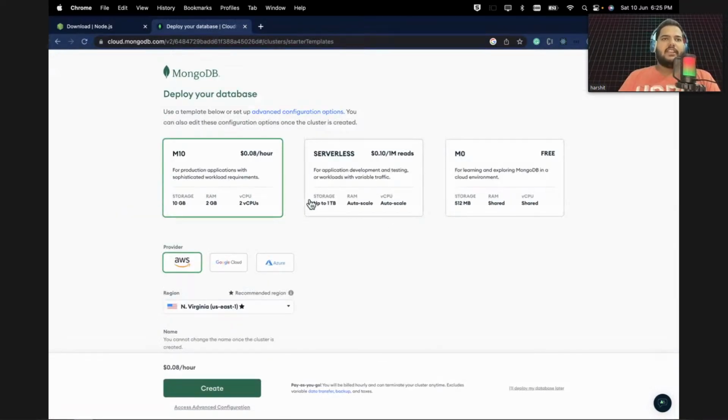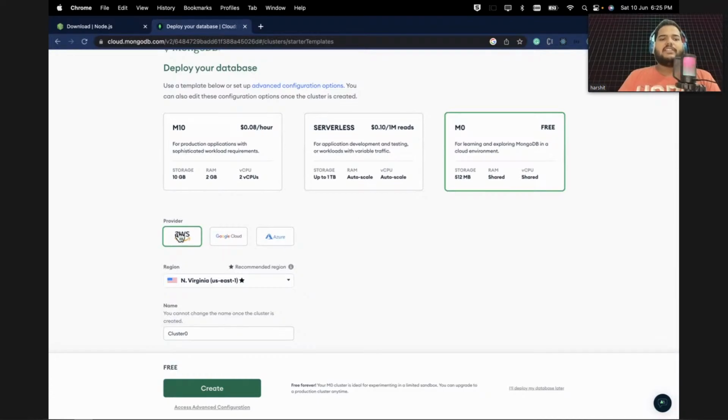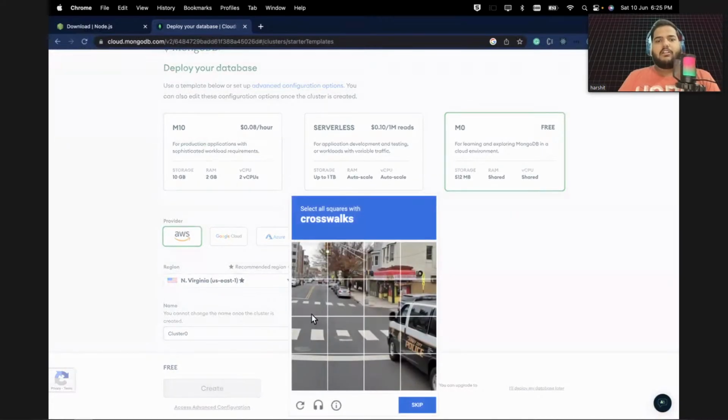Now this is very important. It will ask you for some information like M10 serverless, but you need to choose this one, the free application. This is for learning and exploring MongoDB. You can leave the provider as AWS, and the cluster name is also fine. You just need to select the free tier and click Create. Now after create, you will see something.